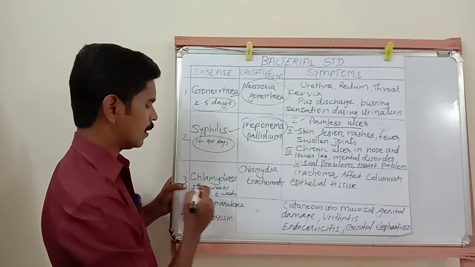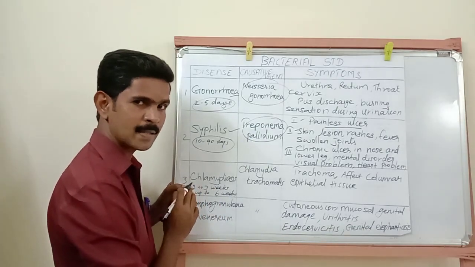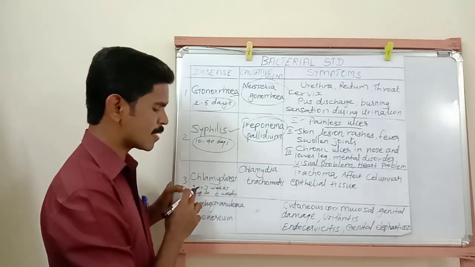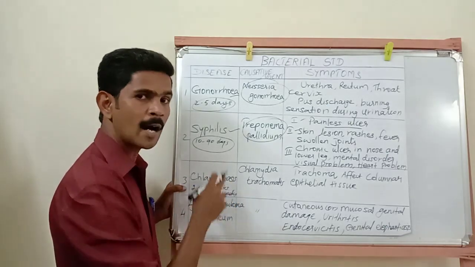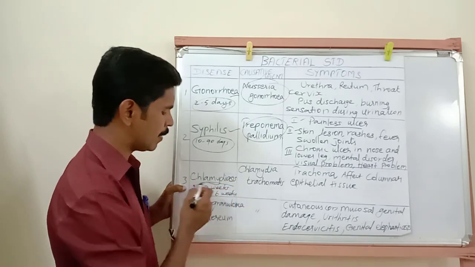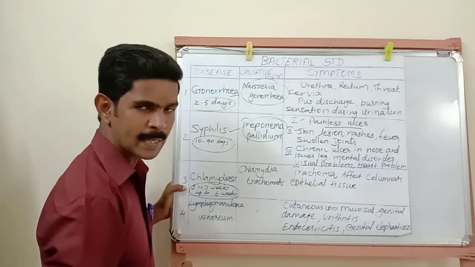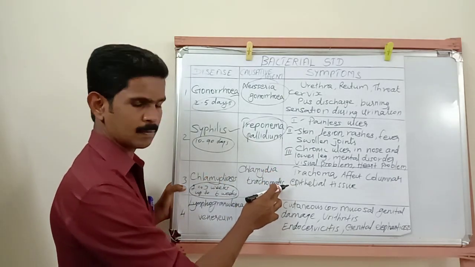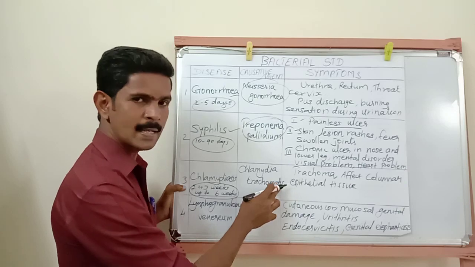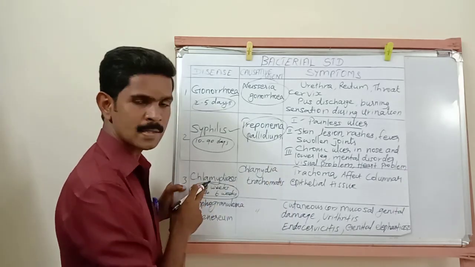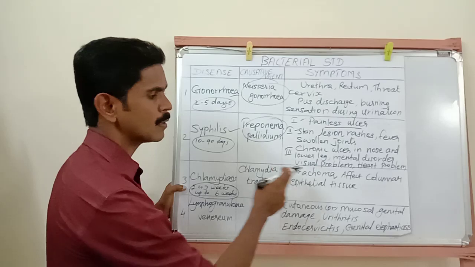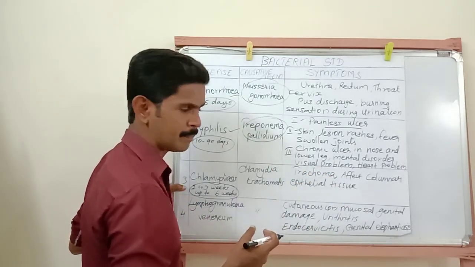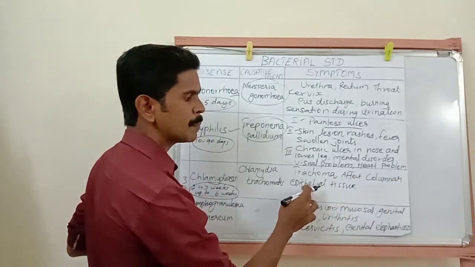Then the third bacterial sexually transmitted disease is chlamydiasis. The incubation period is 2 to 3 weeks, maximum up to 6 weeks. Then the causative organism, Chlamydia trachomatis. Okay, Chlamydia trachomatis is the causative organism of this disease. Then symptoms: trachoma, meaning eye disorders, eye problems. Then it affects the columnar epithelial tissue.